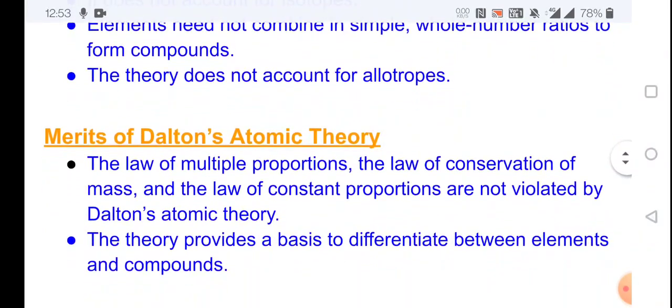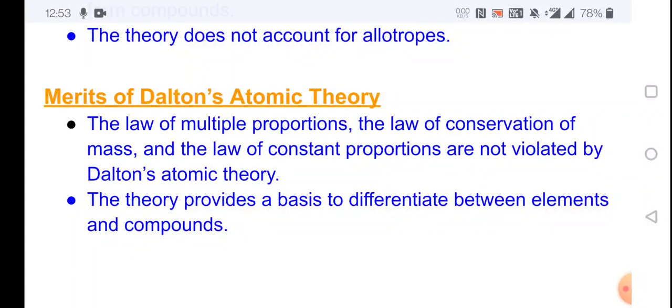Next, merits of Dalton's atomic theory. His atomic theory obeys the law of multiple proportions, the law of conservation of mass and the law of constant proportions. He is saying that these laws are not violated by Dalton's atomic theory. Next, it gives a base to differentiate between elements and compounds.